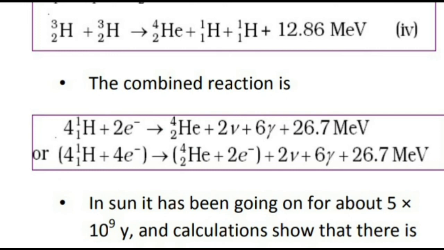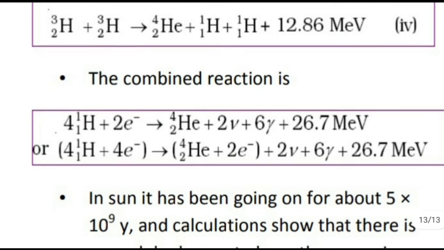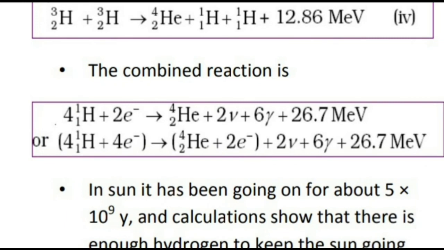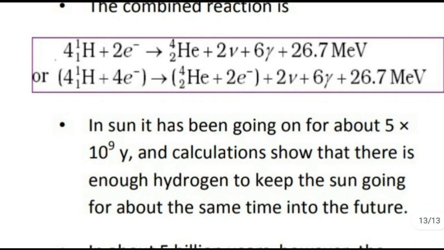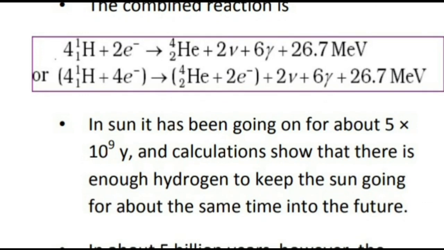Overcoming that Coulomb force of repulsion, they have to come close. For that purpose, their energy should be very high, then only they can come close to each other, overcoming the Coulomb barrier. So this reaction will take place only at very high temperature. Temperatures of around 10 raised to 7 Kelvin are required for this reaction to take place.